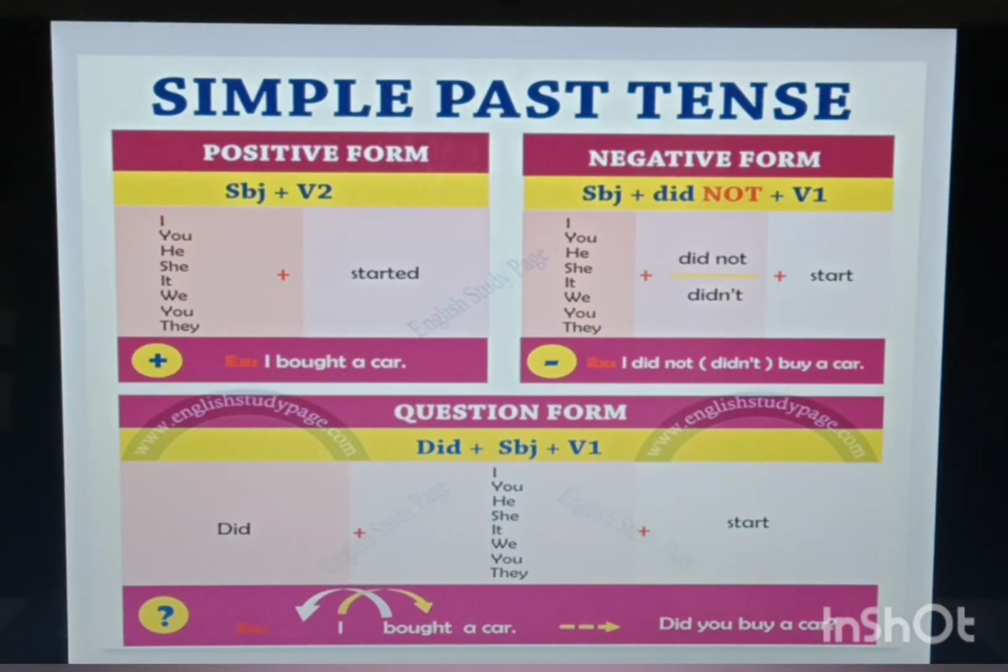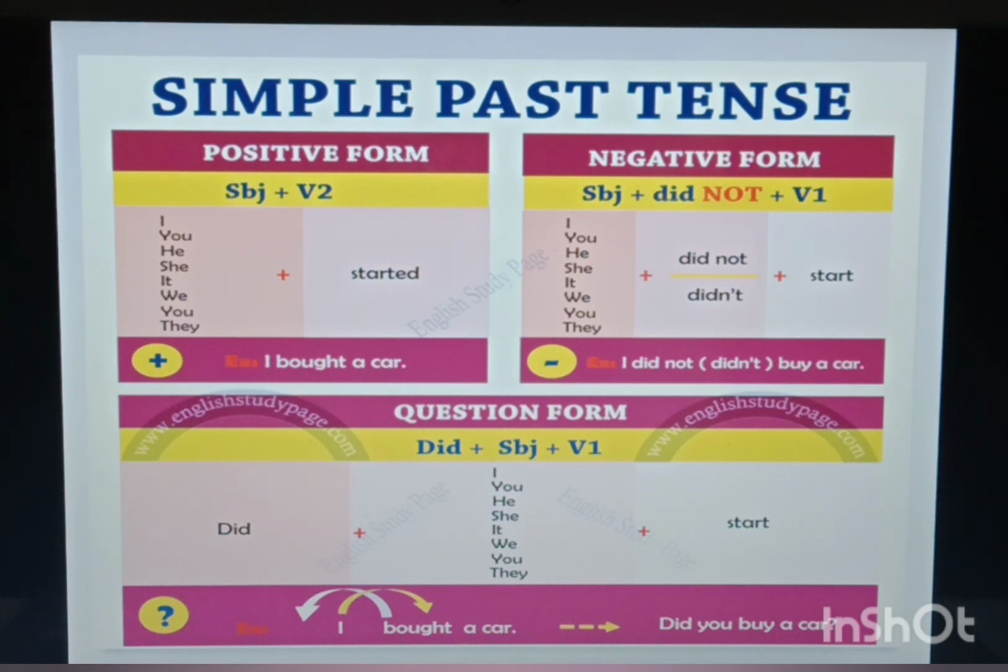Now let us see the formation of simple past tense. There is a very simple rule. You use the second form of the verb in simple past tense. Fine. So for making the positive form, you use the second form of the verb. Like, as you can see, I, you, he, she, it, we, they started.